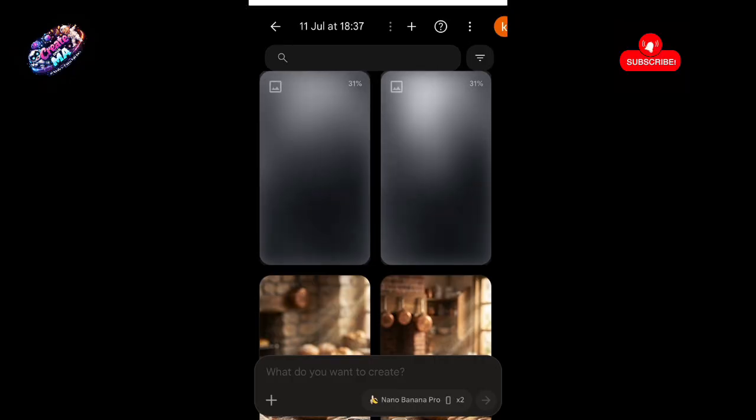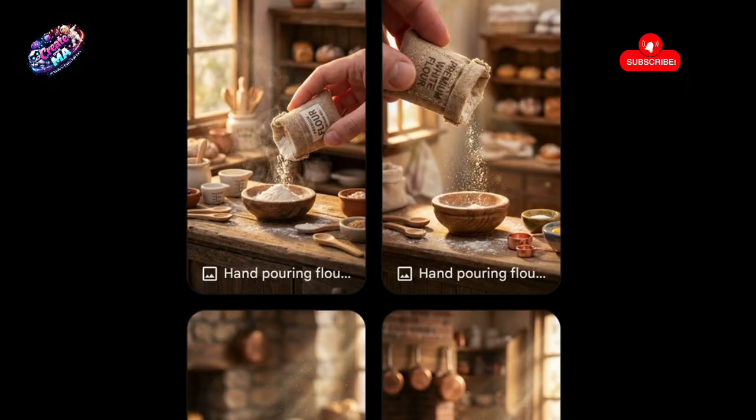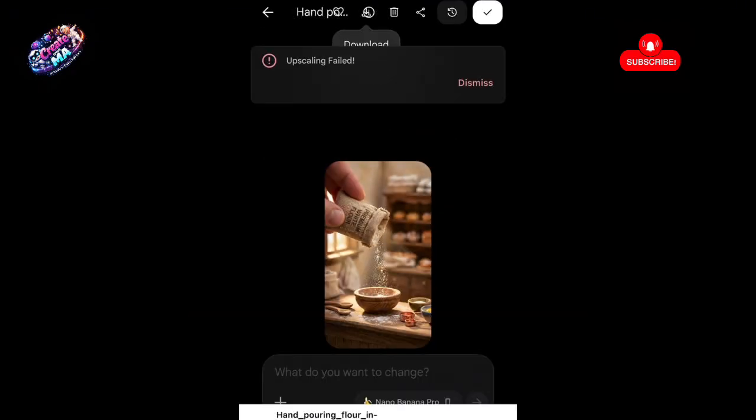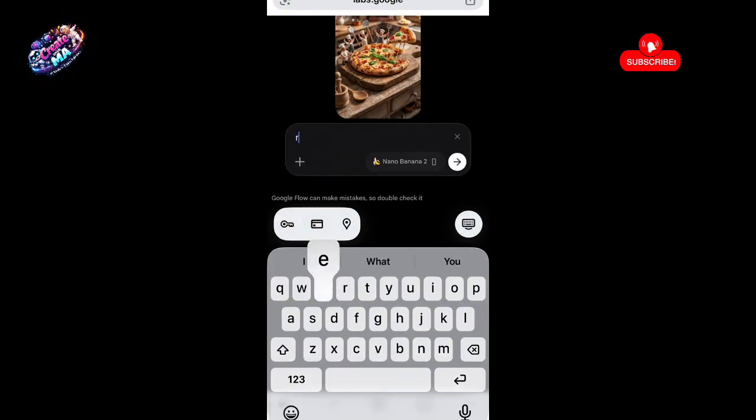It just depends on your network and your location, and this is what it looks like. Wow, this is really beautiful. So the first step in making pizza is what? Turning your flour into a bowl, a baking bowl. This is beautiful. I love this. I really like this. So I'm going to download it in 1K. I mistakenly clicked on upscaling, so I cancelled. So 1K is okay.